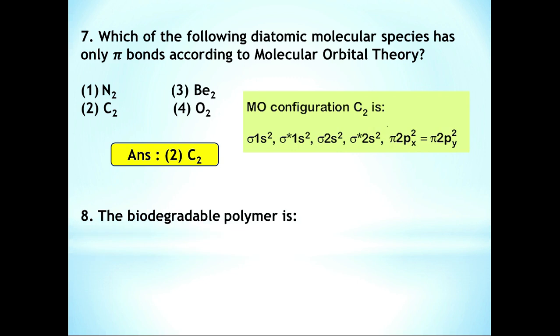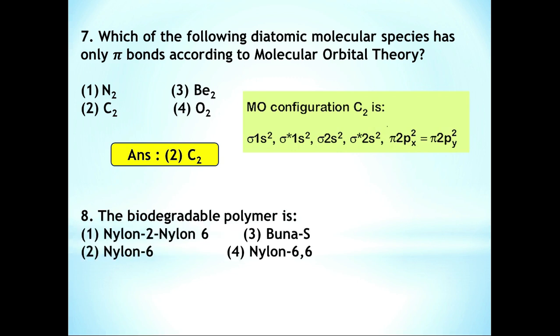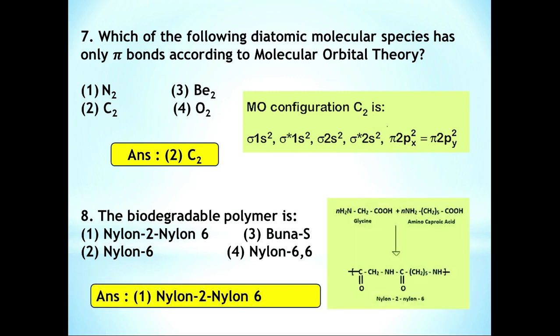Question number 8. The biodegradable polymer is. Among these options, nylon 2, nylon 6 is the biodegradable polymer. You can consider the preparation of nylon 2, nylon 6, where monomeric units are glycine and aminocaproic acid.